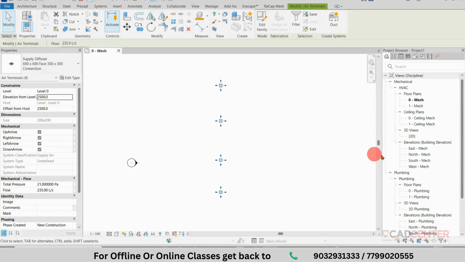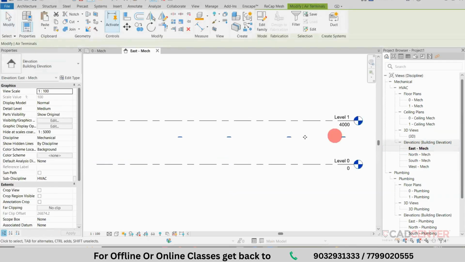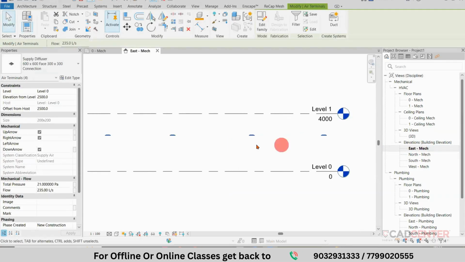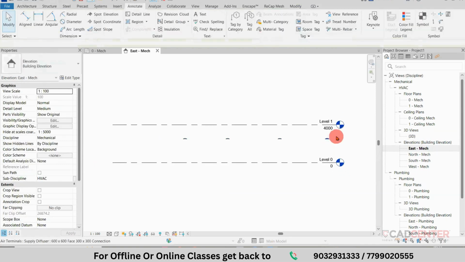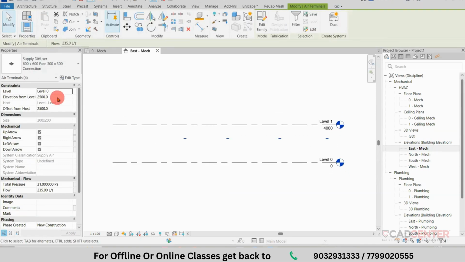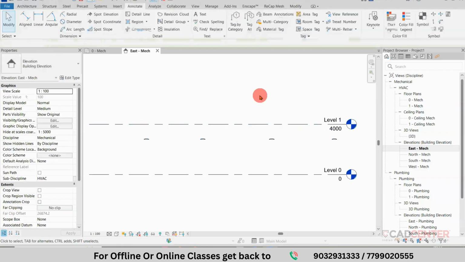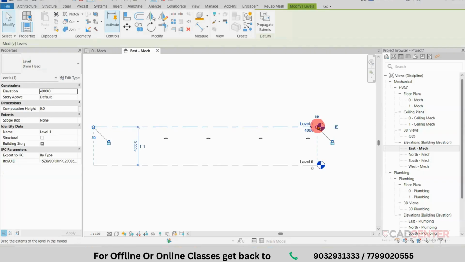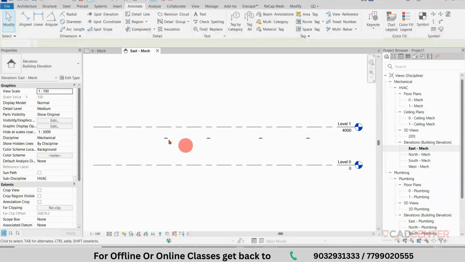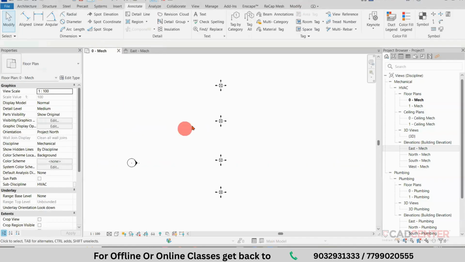How can I check? Go to the east side view and you can check the air terminals. Now all air terminals are placed at 2.5 meters. If you want to change the values, select all these elements and change this one to 2.8 meters, because my floor height is 4 meters. So you can select and move from level 0 to level 1. The components are available.